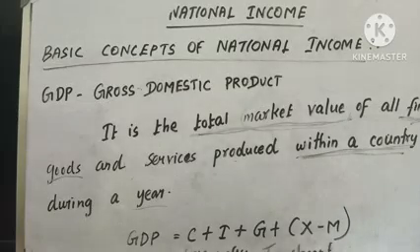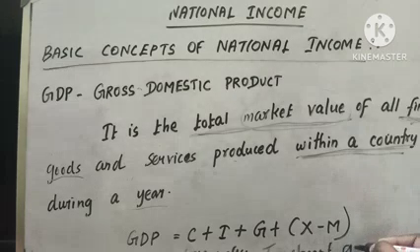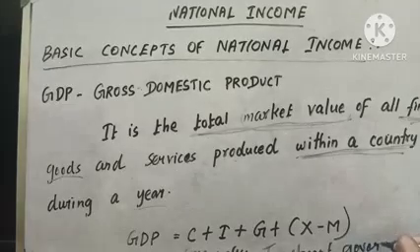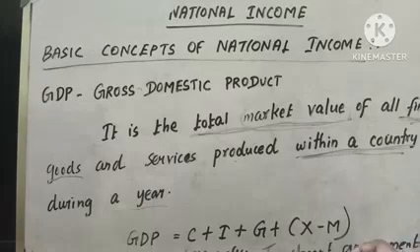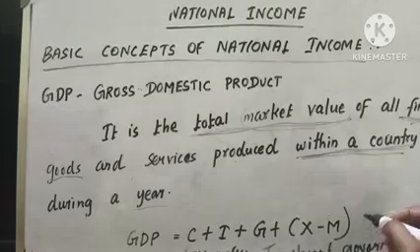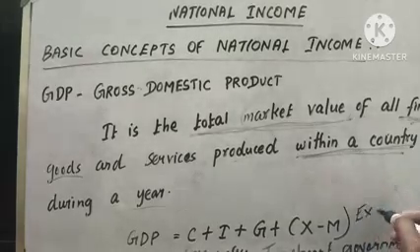G represents government, that is goods produced by the government. X minus M means net exports.